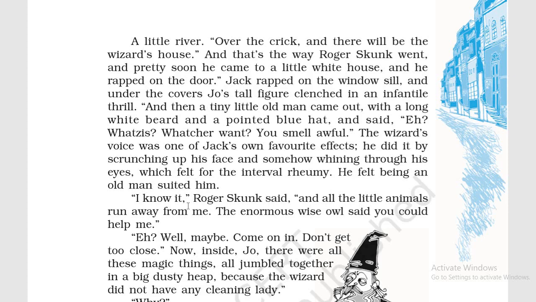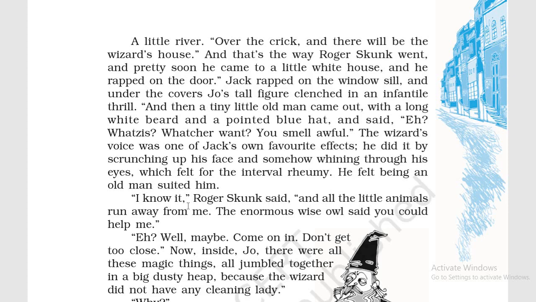Because of widening your eyes you can feel a few tears in your eyes. So he felt being an old man suited him. He put himself into that character completely as if he himself is a wizard, बिल्कुल अपने आप को वही समझने लगा, and he has completely put himself in that character. और उसने उसको बोला, hey what, I want you, you smell awful.